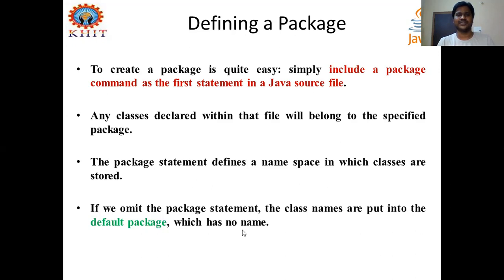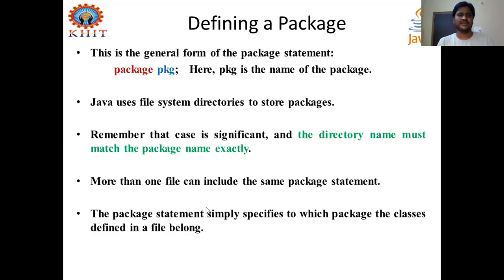Built-in packages already have names to identify which package and which classes are included in them. Whenever we define our own user-defined packages, you have to give a name, and the package statement with that name goes into the Java programs as the first statement.